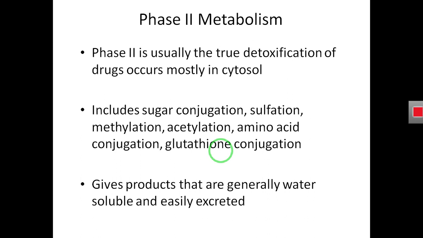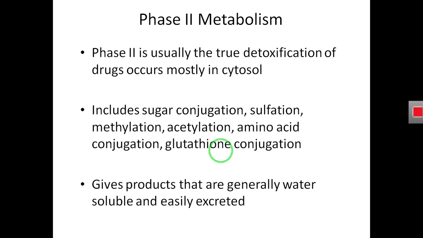In the phase 2 metabolism, part 2 of the metabolism, the drug gets conjugated. Conjugation, what is conjugation? Conjugation means addition of a molecule with another molecule.